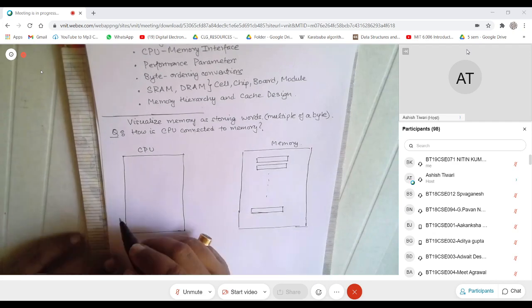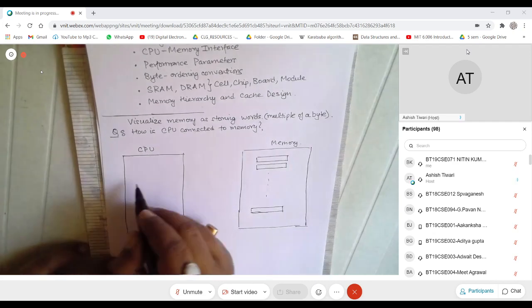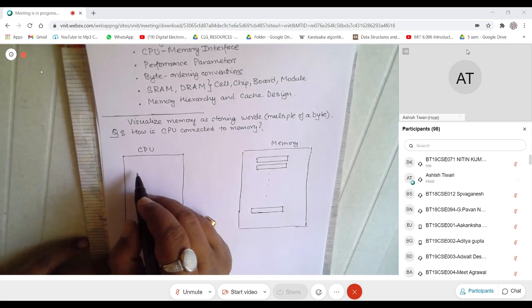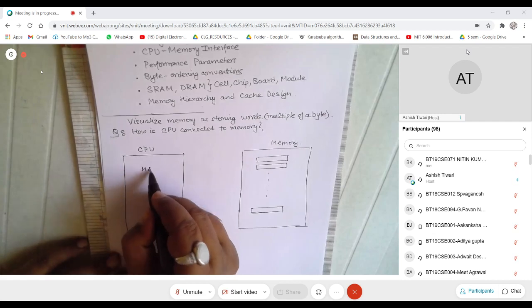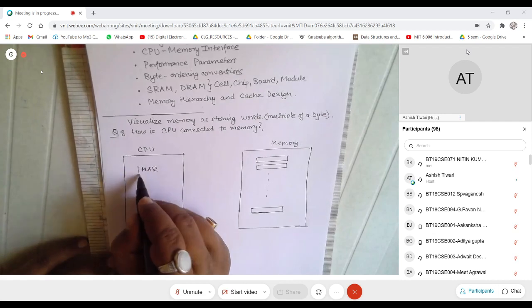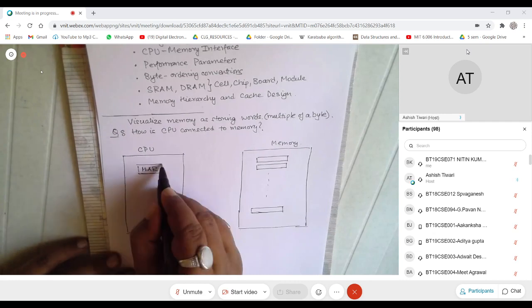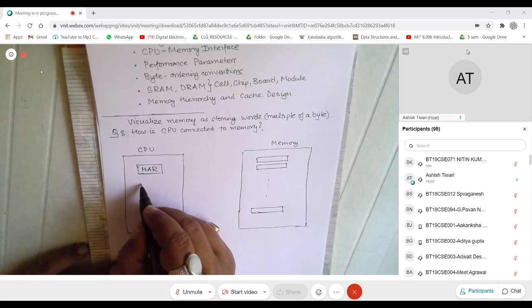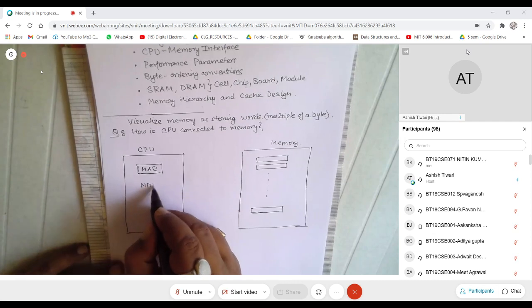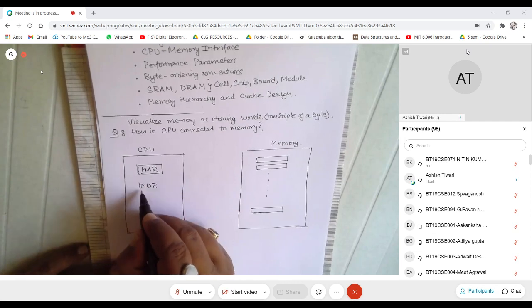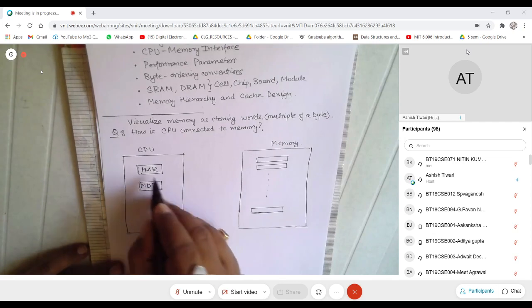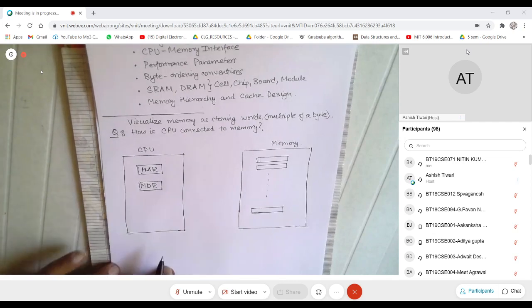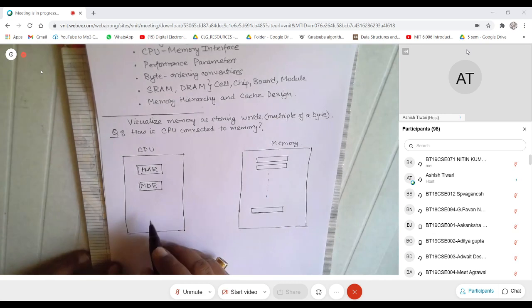And then you have two special registers. You have a special register inside the CPU called MAR and another one called MDR. MAR stands for memory address register and MDR stands for memory data register.